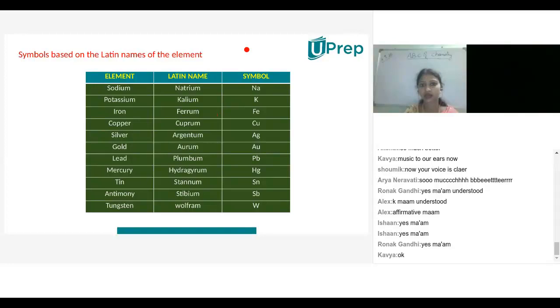Number of protons, these are subatomic particles, Ishan. Number of protons are nothing but subatomic particles. Ma'am, we are learning about subatomic particles and ions. Yes, like electron, proton, neutron you are learning, and the structure of the atoms and everything.